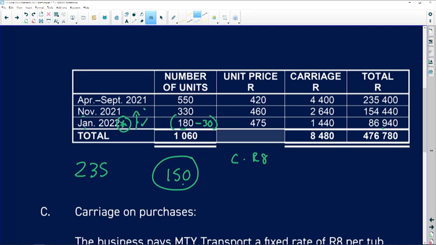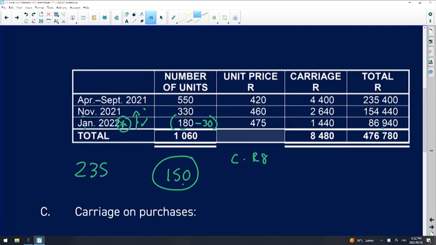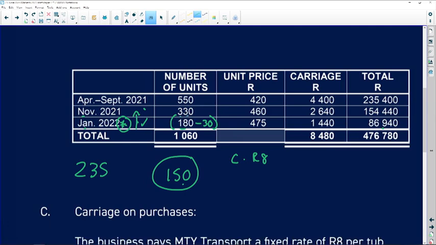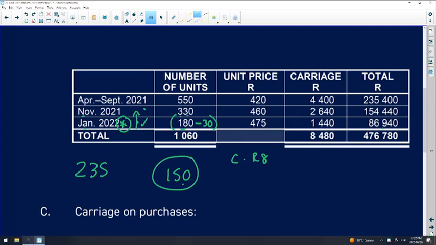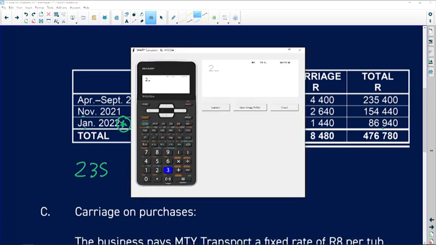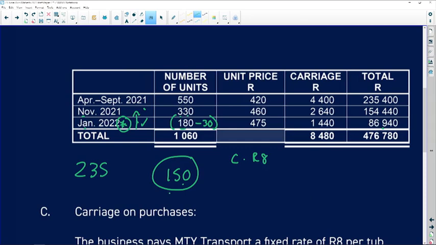So in November, the number of units that were purchased, 330, and clearly the balance, right? So remember, 235 is what we have on hand, minus the 150, so the remaining stock of 85 comes from the month of November. Okay, you guys with me? Right, so this is November and this is Jan.